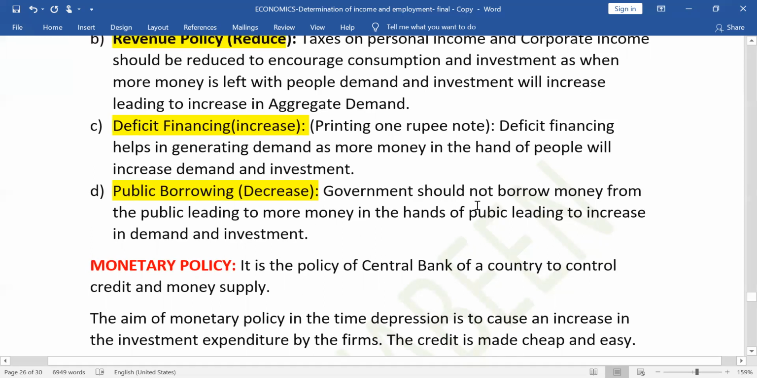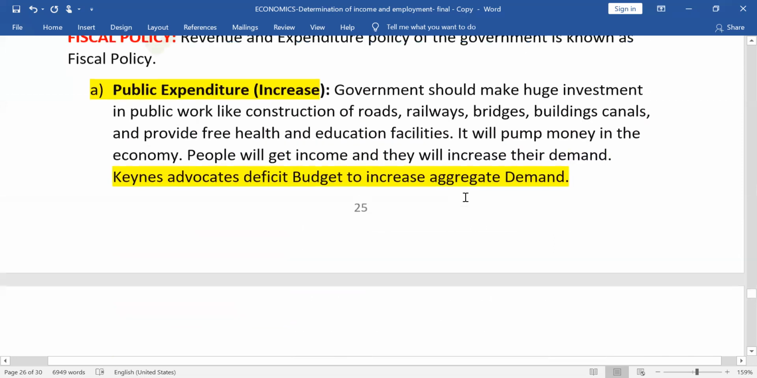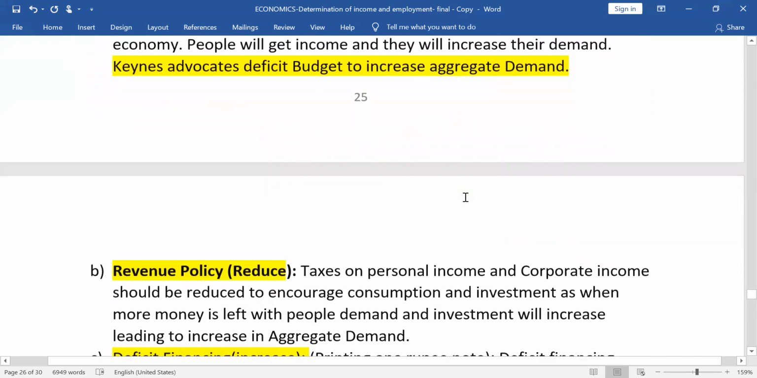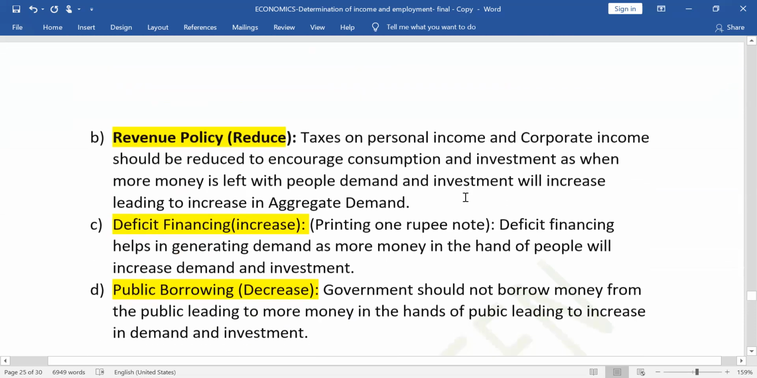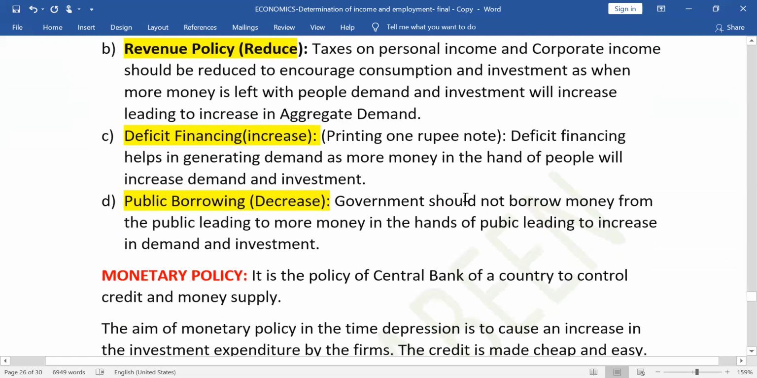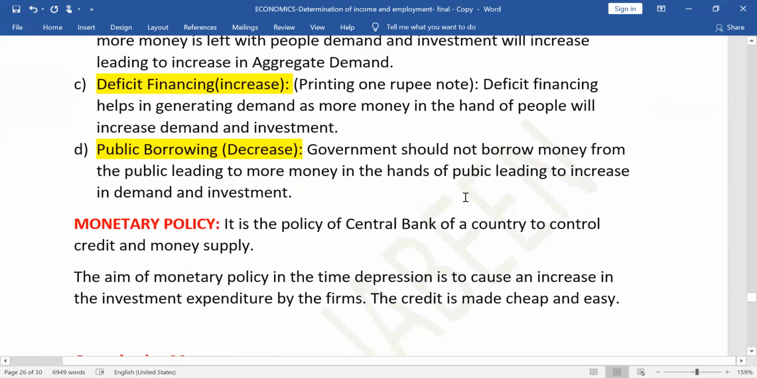This was all about the fiscal policy. Kya government kar sakti hai? 4 points are there. The first one is public expenditure. Government expenditure should be increased. The revenue, that is taxation, should be reduced. Government should reduce tax. Deficit financing, that is printing of 1 rupee note, should be increased. And public borrowing, that is government borrowing, should be reduced.